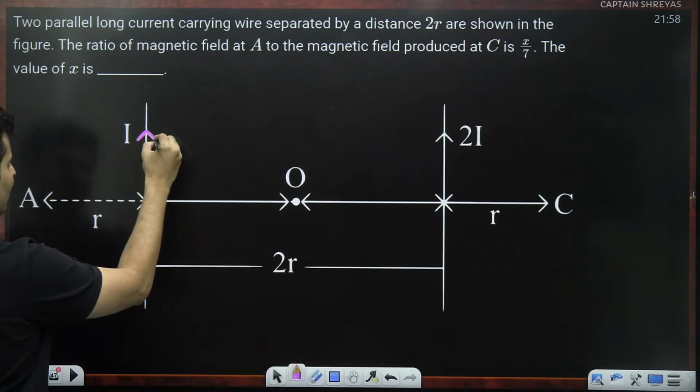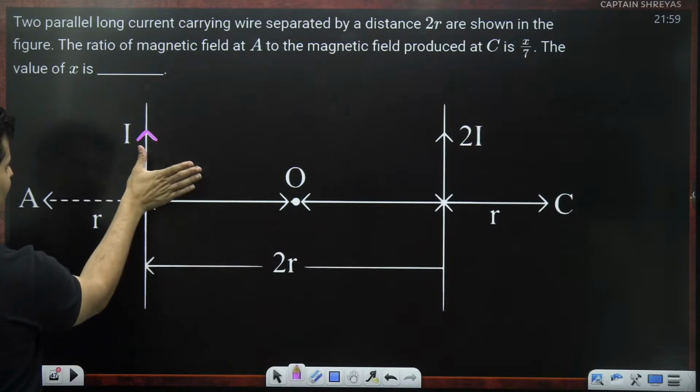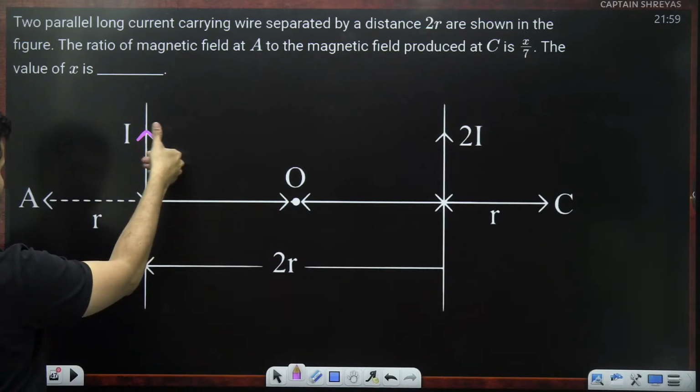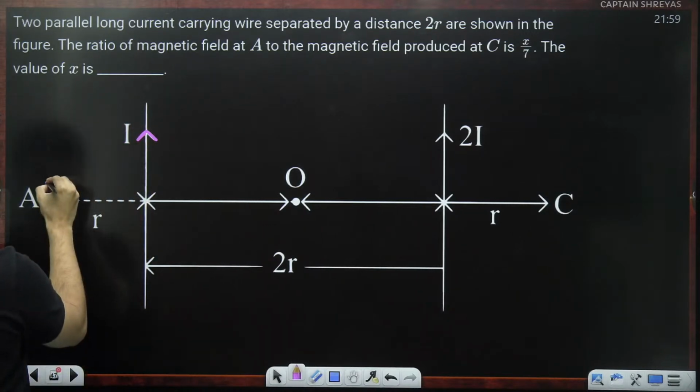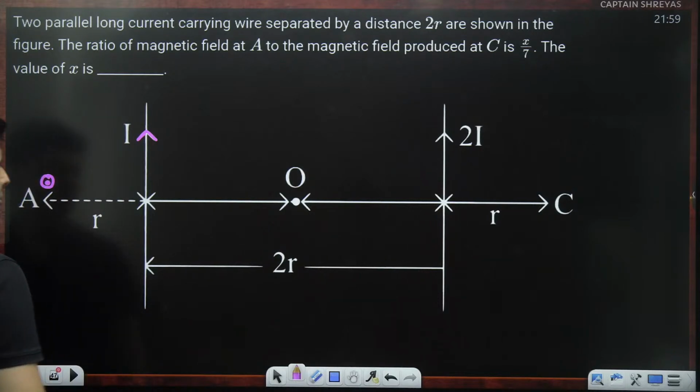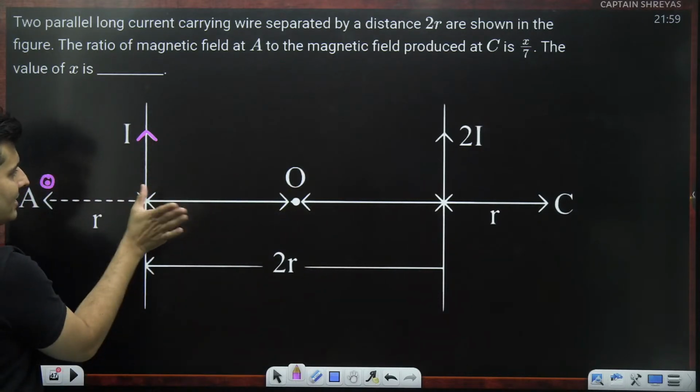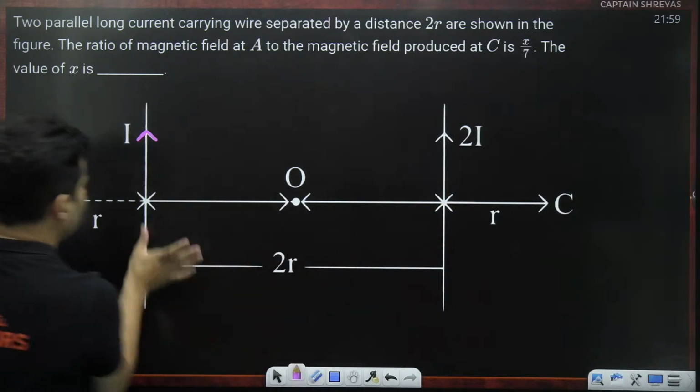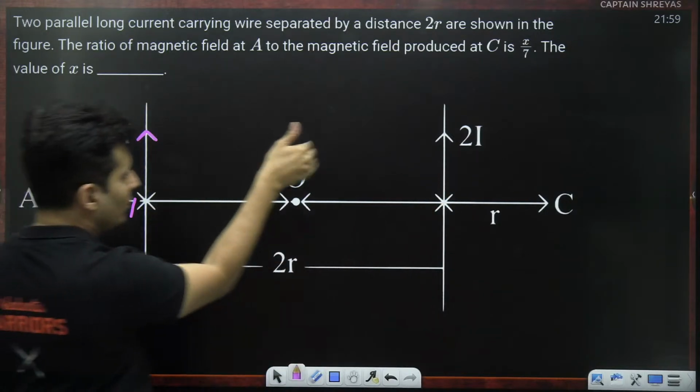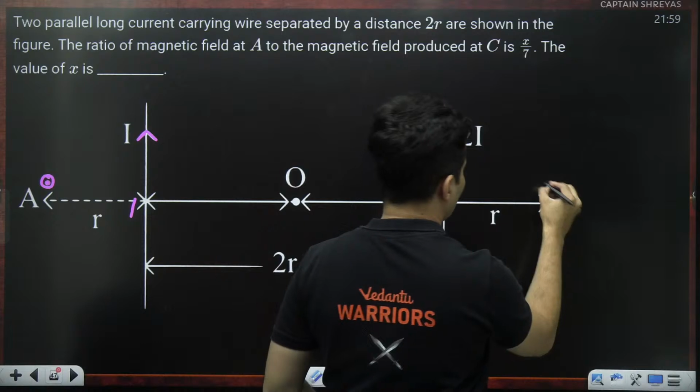So if you talk about this current, hold the thumb like this. The field will go like this from behind and come towards you. So over here, the magnetic field is towards you. If you go to point C, the magnetic field due to this current will go inside over here.